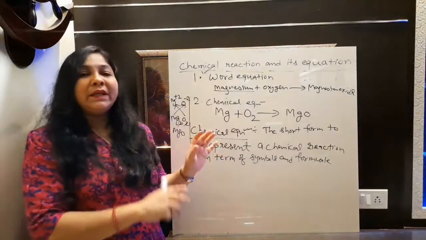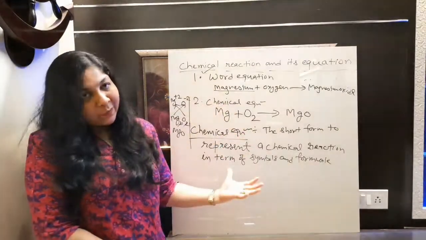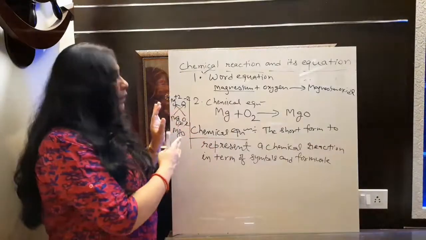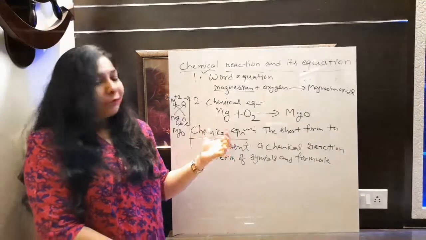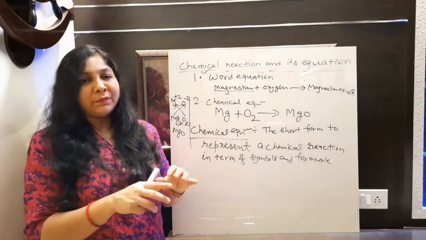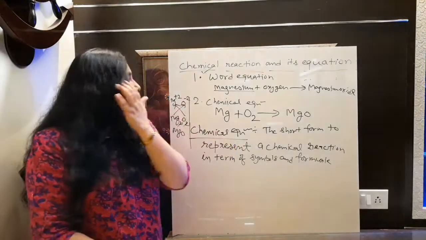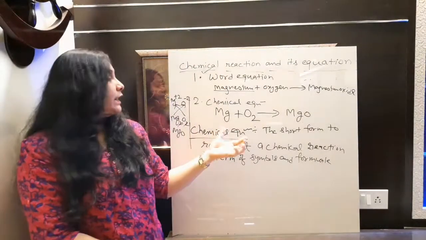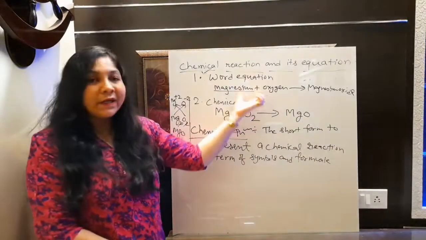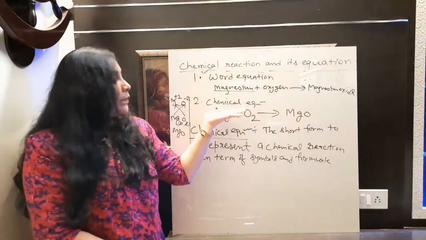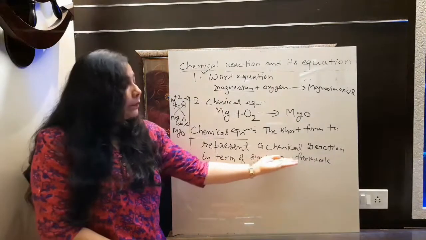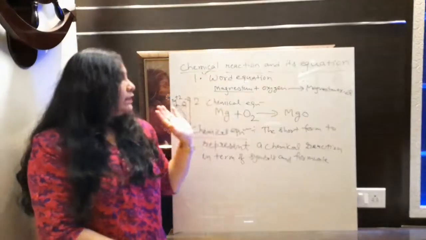So I am just explaining here what is a chemical reaction, what is a chemical equation, what are the characteristics of that, these things only. Okay, so let's keep these things apart. We will not actually discuss balancing in this particular video because it will become quite lengthy. That's why. So just what is a chemical equation we discussed here. How can we represent it? We can represent it in the form of a word equation that we did here. Even we can represent it in the form of a chemical equation also that we did here. We are using symbols and formulas to represent that. So it is our equation.